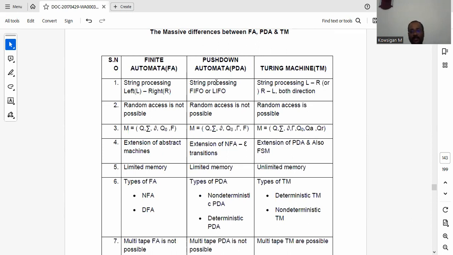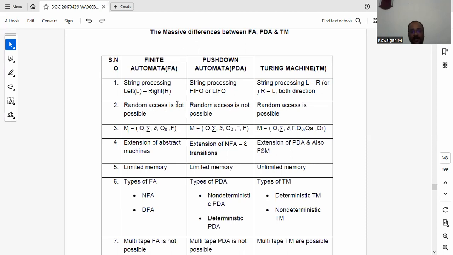In pushdown automata, the string processing is done through last in, first out. This is the logic performed in pushdown automata. Coming to the Turing machine, the string can be processed either from left to right or right to left. Both directions of string processing are accepted in Turing machine.